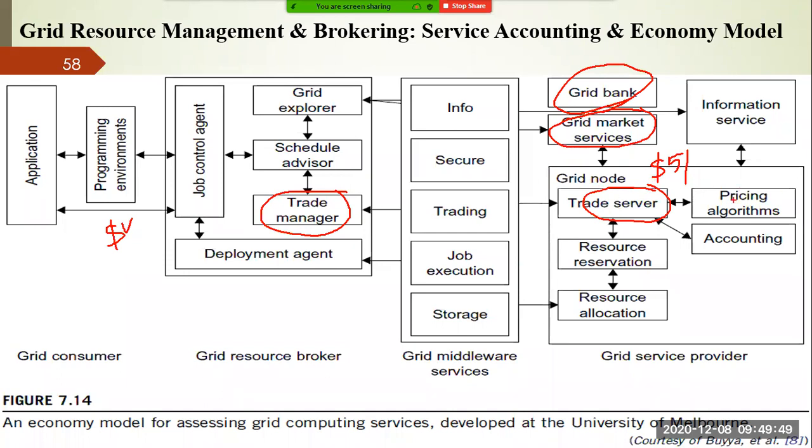And the pricing unit handles different prices, whether the price is subscription based or time based; that will be decided by this pricing unit, right? And the grid bank is going to, like our bank, monitor everything, right? The grid bank records the resource usage, billing information, whether the bill is paid by the customer, whether the customer has sufficient credit or not. Everything is monitored by this bank. This economic model was developed by Professor Rajkumar Buyya, University of Melbourne, Australia.